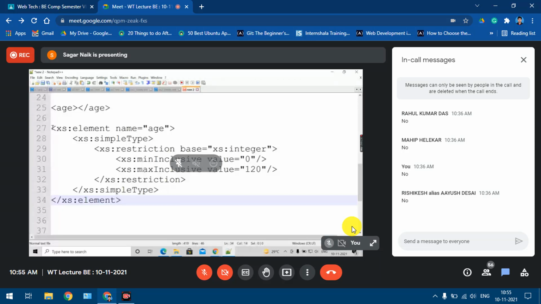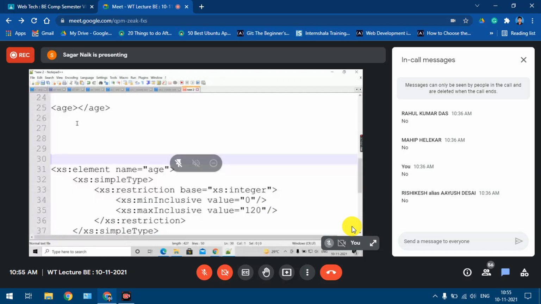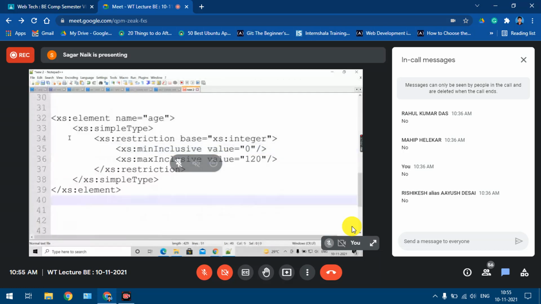So if you look at this schema, how can you read it, what meaning will you get after going through it? You will come to know that there is one element, age. It is a simple element. There is a restriction on that content. What kind of values are accepted? Only integer values are accepted, right? And here I am saying the minimum value can be 0, the maximum value can be 120. These are some conditions that I am imposing on this age element.